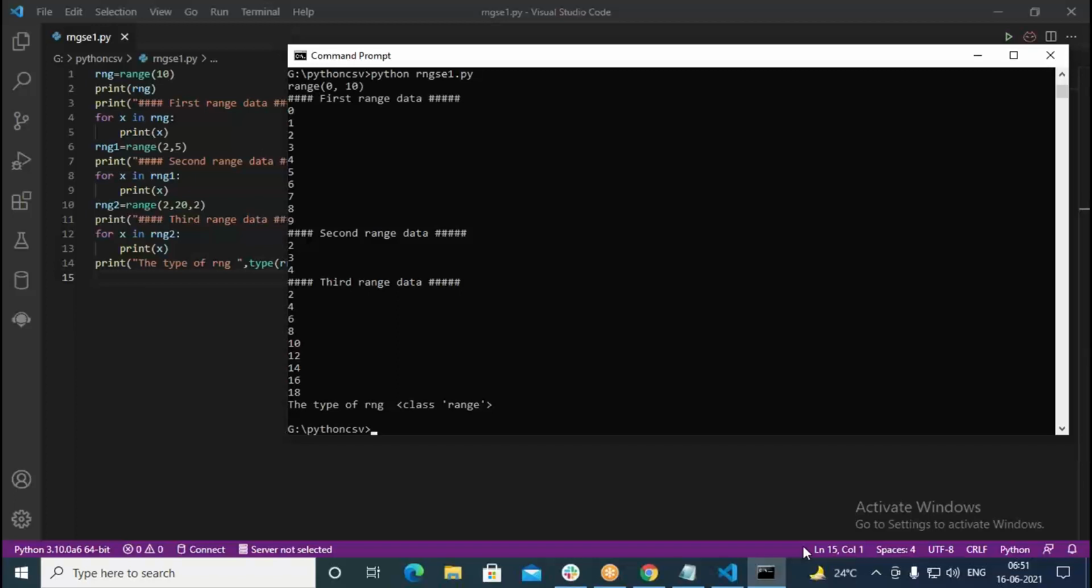Step value is how much here? Sorry, step value is 2. That means every time it has to increment by 2. 2 it takes, 4 it takes, 6 it takes, like this. It's going to print up to 20. So this is basically what the range is.